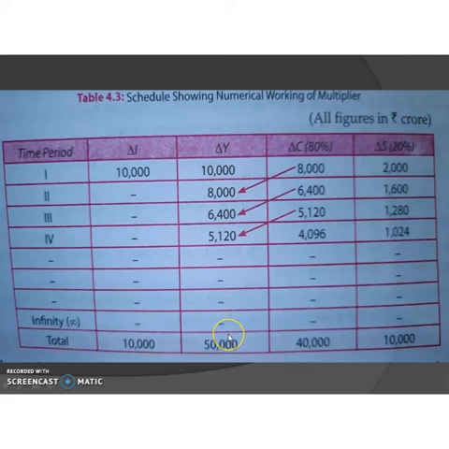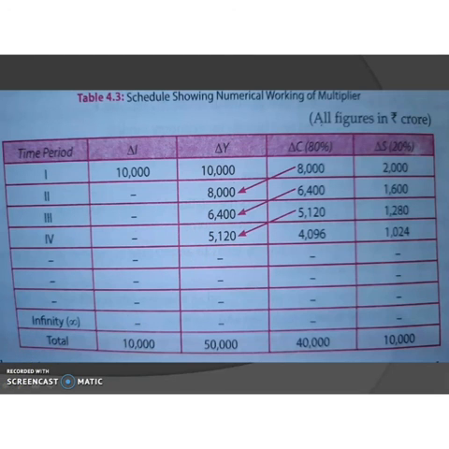The income keeps moving from one hand to another till the total change in final income becomes 50,000 crore. And 80% of 50,000 is equal to 40,000 crore as consumption expenditure. Then the remaining 20% of the amount, that is 10,000, is the total savings. Okay. So this is the working of the multiplier.